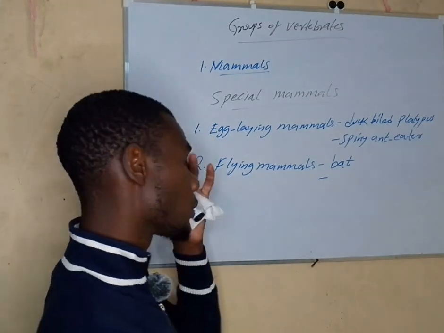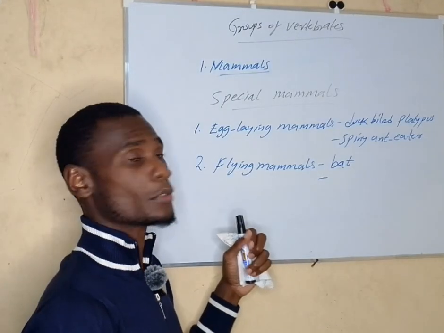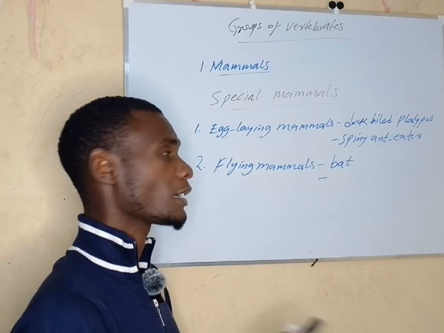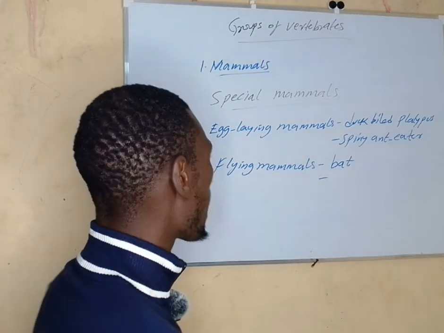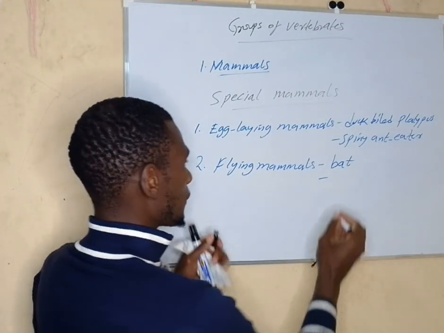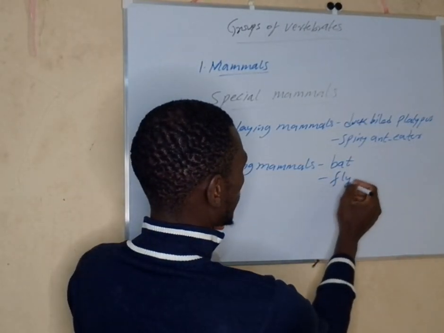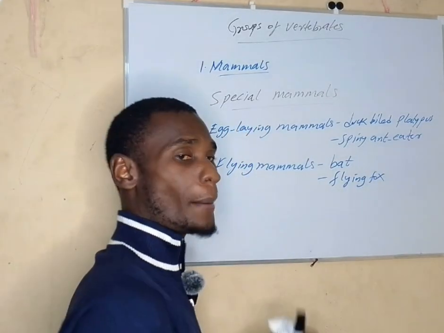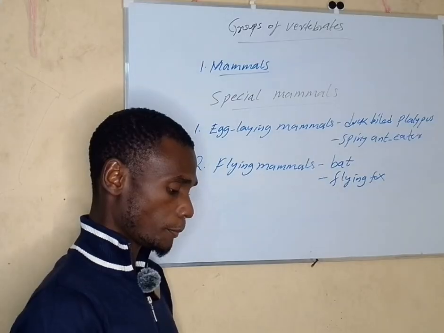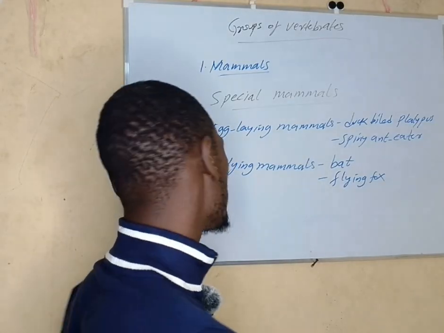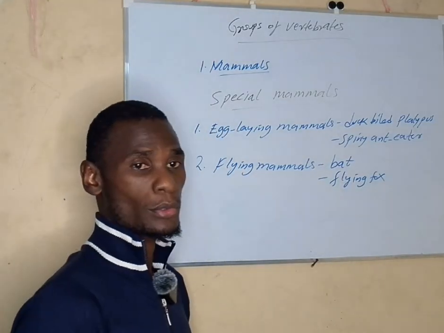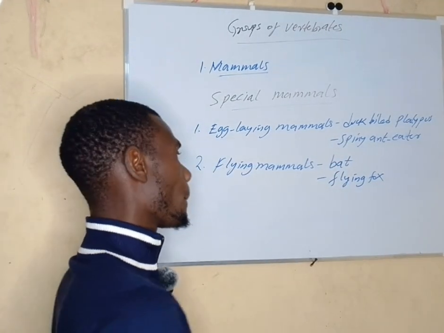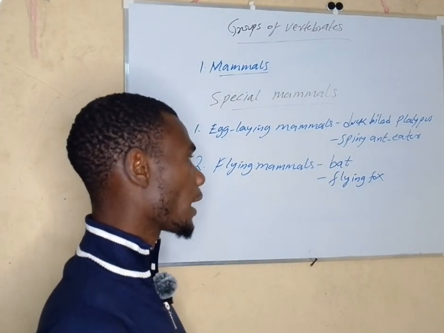So they fall under this group of special mammals because they have that special characteristic that other mammals don't have. So they fly. Another example is the flying fox. There is also another flying mammal. So under this grade, we are only supposed to look at those two. In fact, it's supposed to be just one, the bat. But of course, we have added that flying fox.